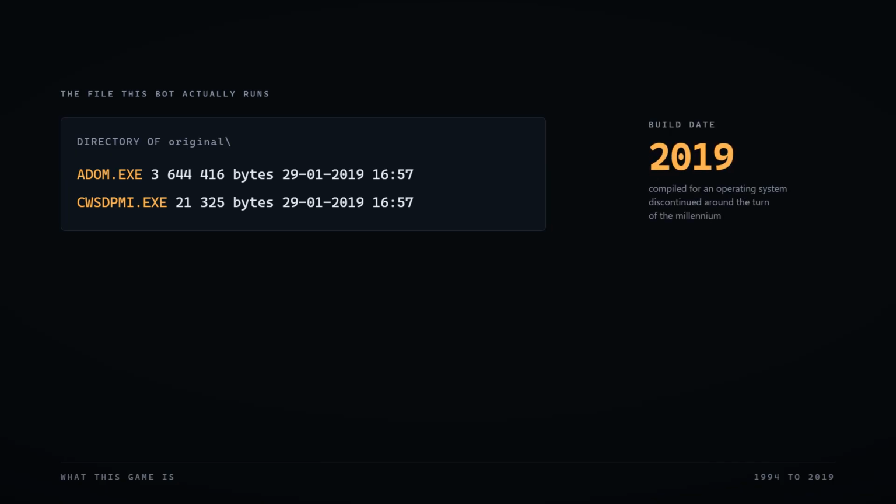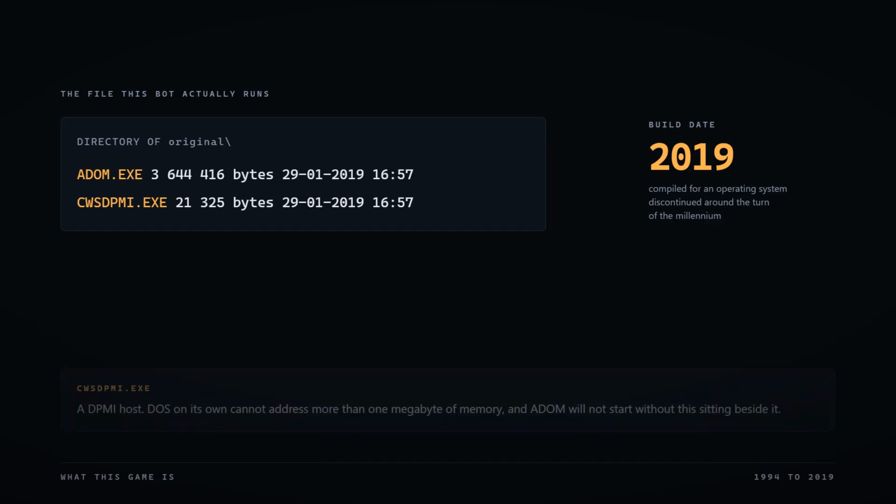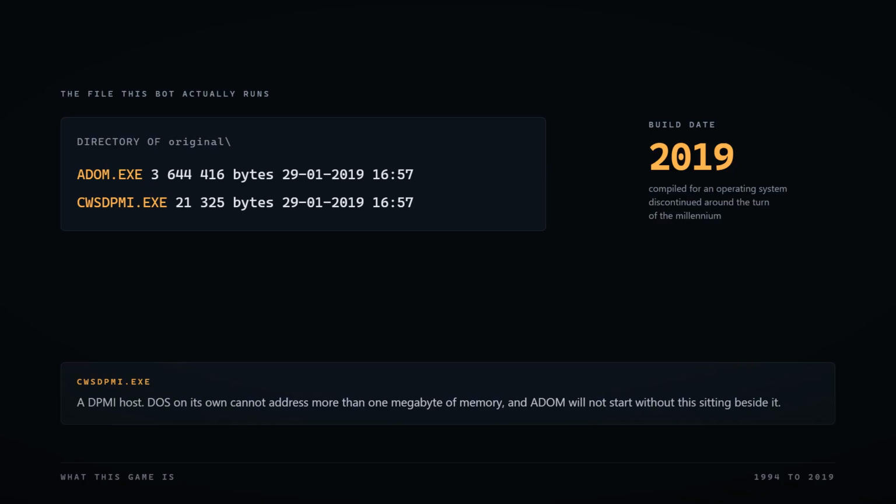Someone compiled it for an operating system that had been discontinued for the better part of 2 decades because some people still want to play it that way. It even ships with a second program beside it. Without that helper, DOS cannot address more than 1 megabyte of memory. That tells you exactly what kind of machine this thing still expects to find.